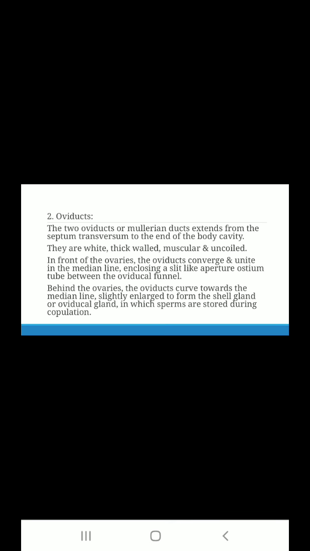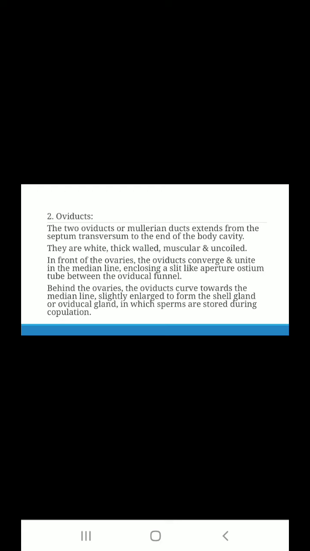Next is the oviduct. The two oviducts or Mullerian ducts extend from the septum transversum to the end of the body cavity, and they are white, thick walled, muscular and uncoiled. In front of the ovaries, the oviducts converge and unite in the median line, enclosing a slit-like aperture. This is called the ostium tube or oviducal funnel.